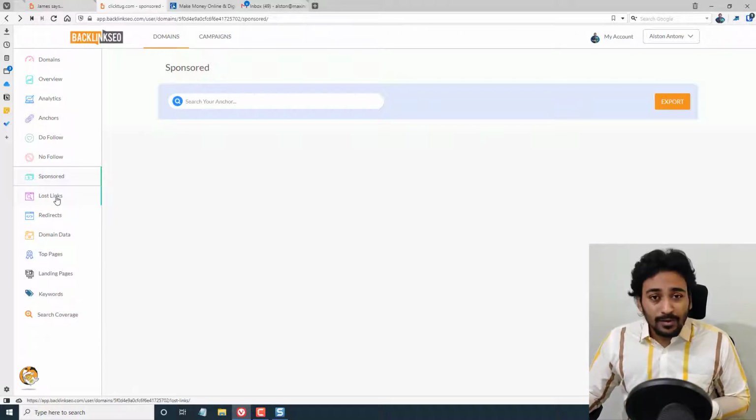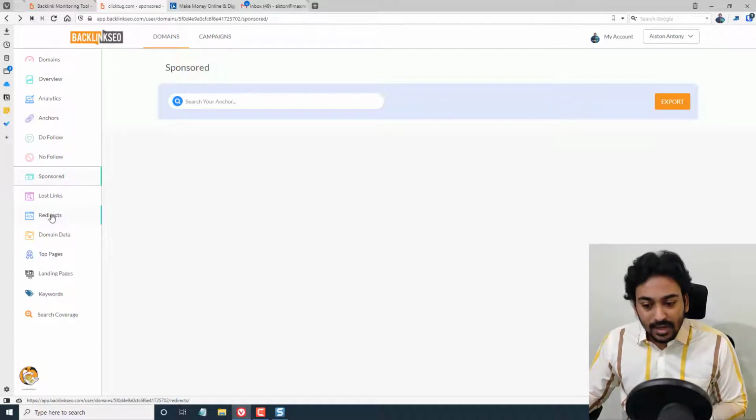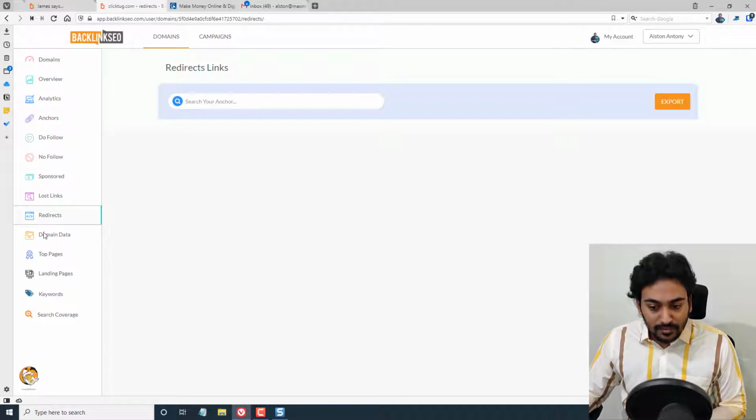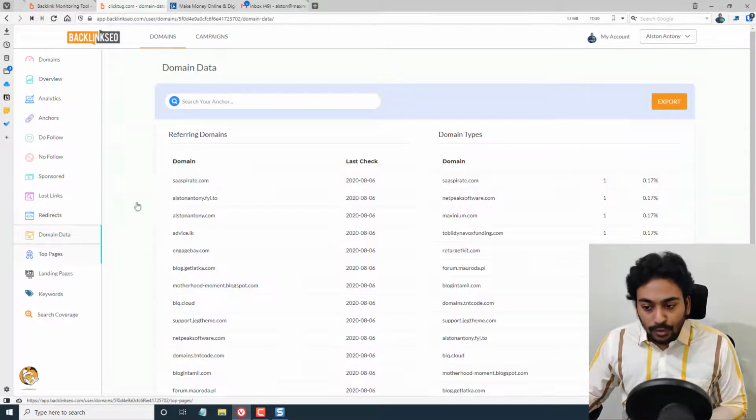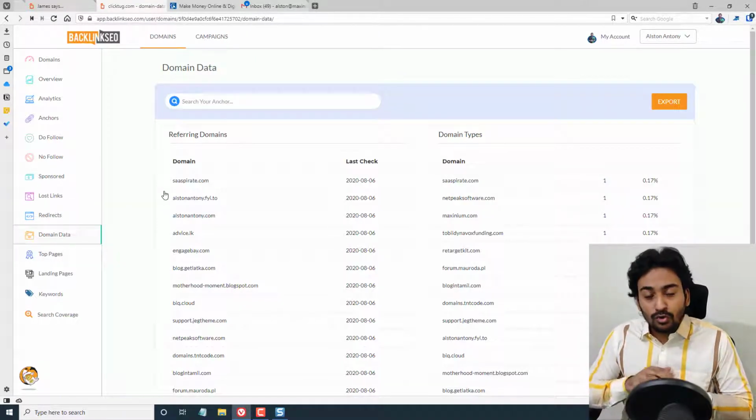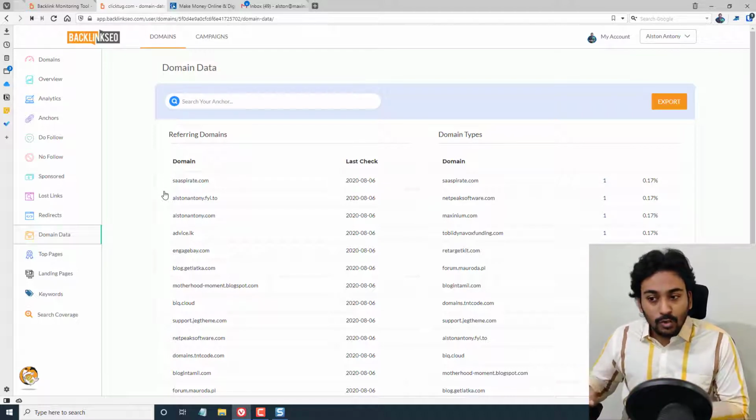Since I don't have any backlinks on the lost year, I'm not going to show that. It will show the lost links. Redirects are the same. If you click here, it will show if there are any redirect backlinks. Domain data, if I go inside, now it will not show the backlinks data for particular URLs.